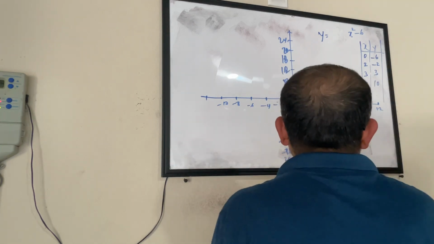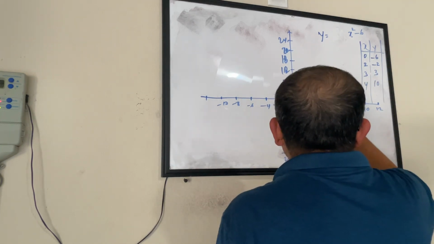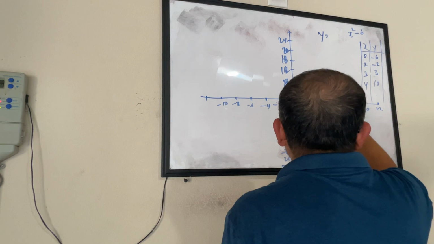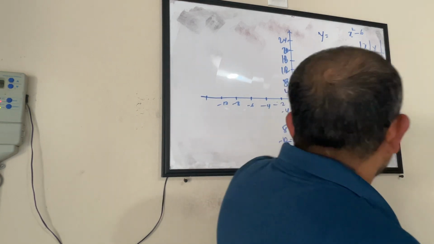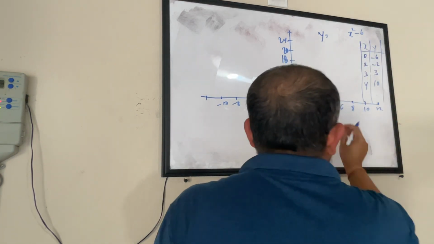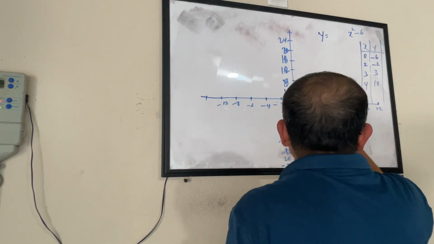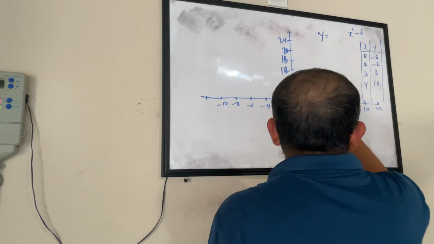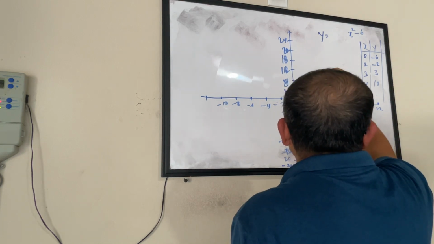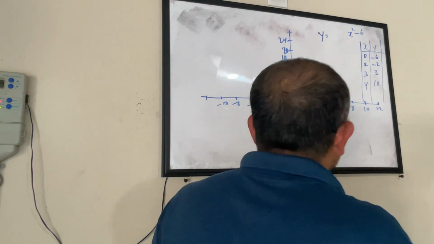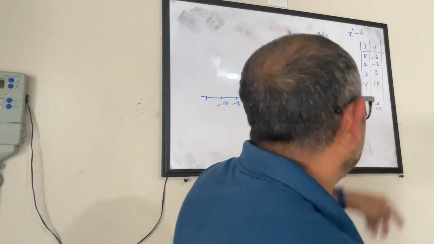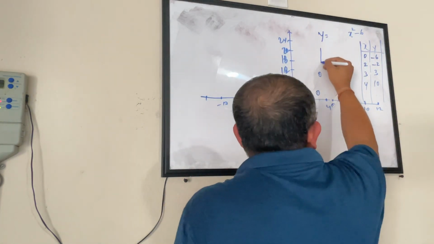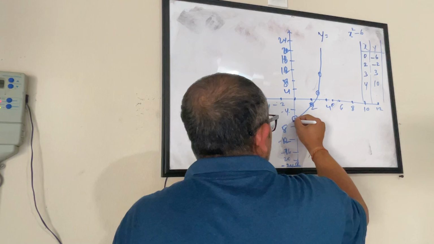3 and 3. When x is 3, y is 3, somewhere here. When x is 4, oops, sorry. 3 and 3 is somewhere here. When this is 4, this is 10, somewhere here. Since I picked only 4 points on one side, see this is what it is drawing.